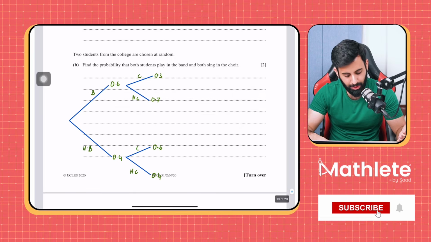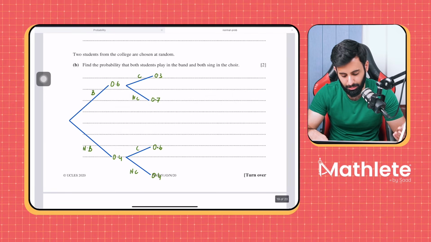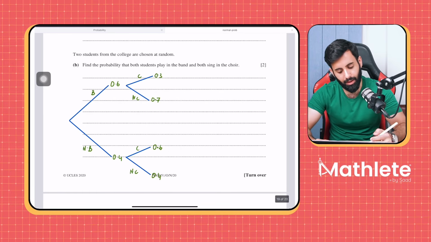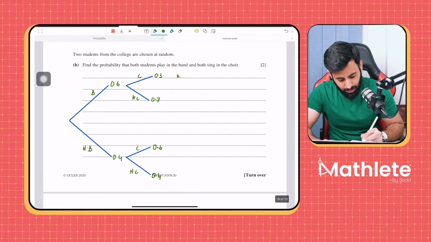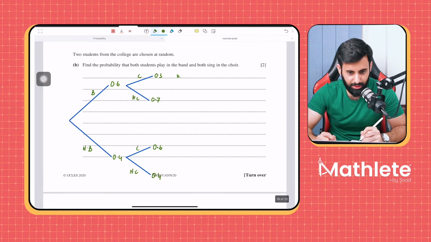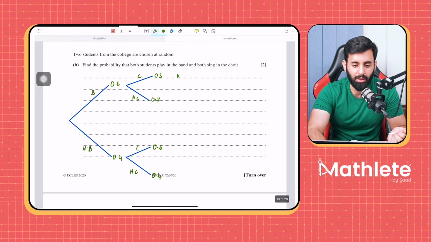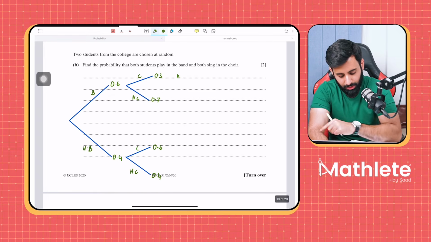Okay, now let's do part B. Two students from the college are chosen at random. Find the probability that both students play in the band and both sing in the choir. Now, this is a question that anyone can solve. So both students play in the band and both students sing in the choir. So, how do we do this? Tell me.